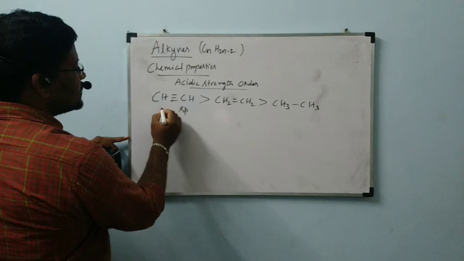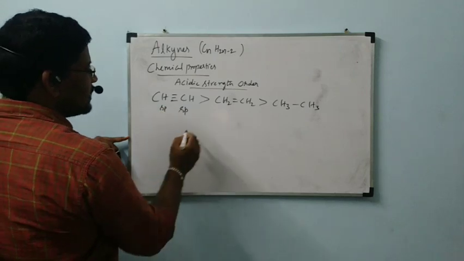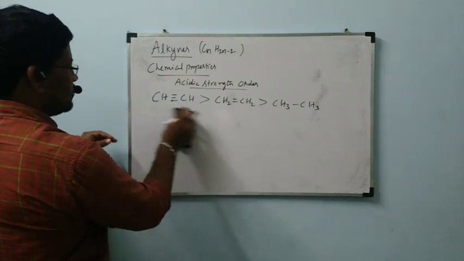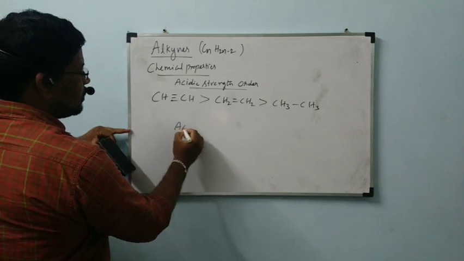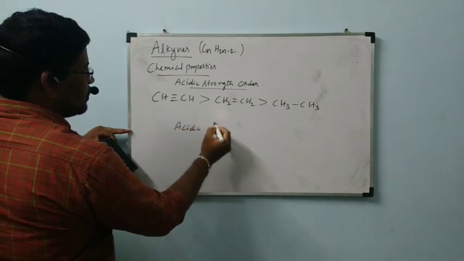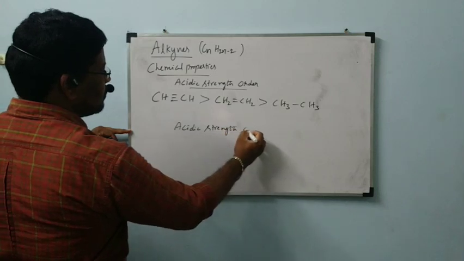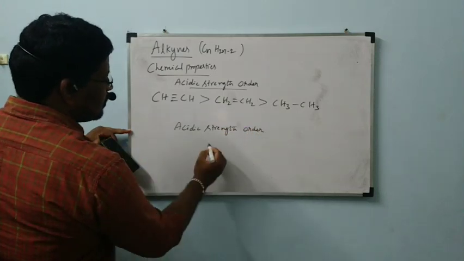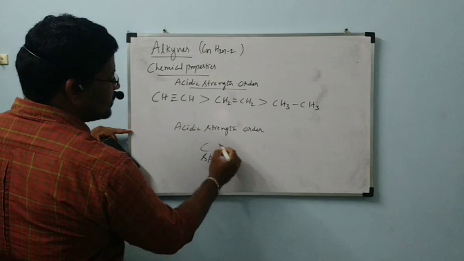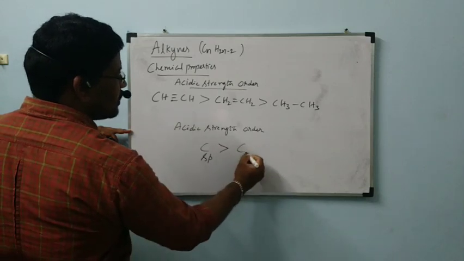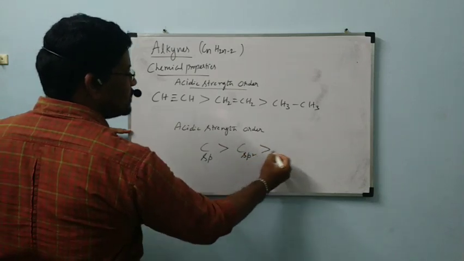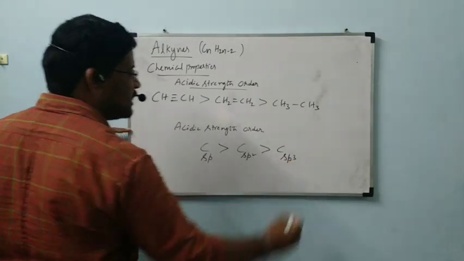Here sp hybridized carbon is more acidic than sp2 hybridized carbon is more acidic than sp3 hybridized carbon.